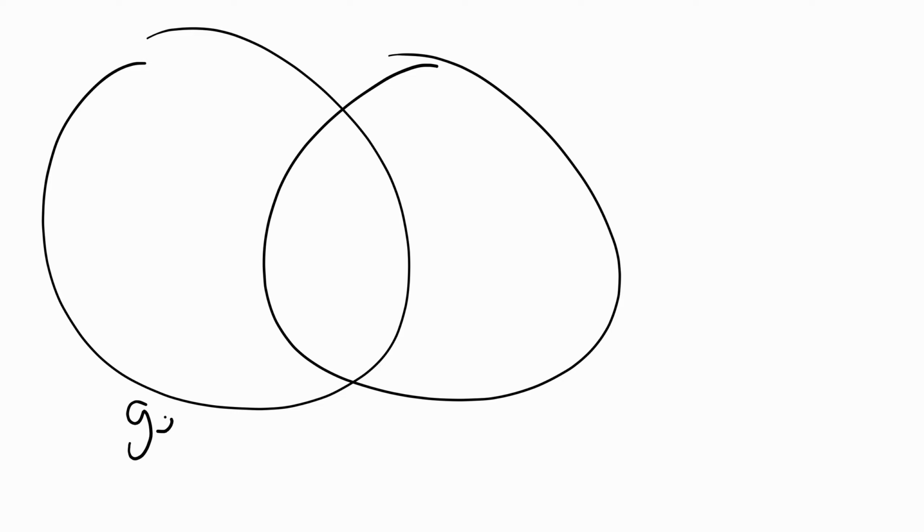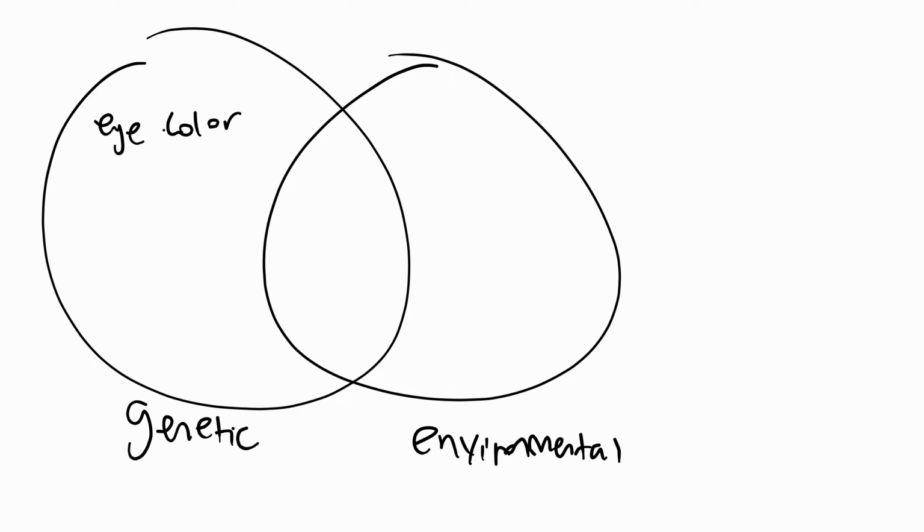So let's make a little Venn diagram to show genetic, environmental, and you should know that the area in the region in between is both. So what are some genetic factors? Well, eye color. No matter where you live, it's going to depend on your parents and the genes that they passed on to you. So it's going to be genetic. Or it could be the shape of your ears. It's going to be passed on to you. So basically, most physical traits of your body are most likely going to be genetic.